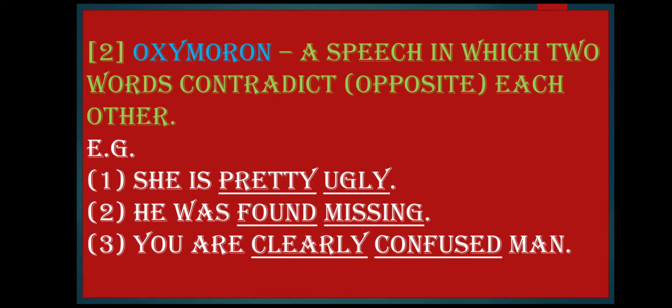Now let's see the example. From the example only you will come to know. She is pretty ugly. See, now opposite words are used: pretty, ugly. He was found missing. Opposite words: found, missing. You are clearly confused, man. Now here also the opposite words, clearly and confused. So whenever the opposite words are given together, the figure of speech will be oxymoron.